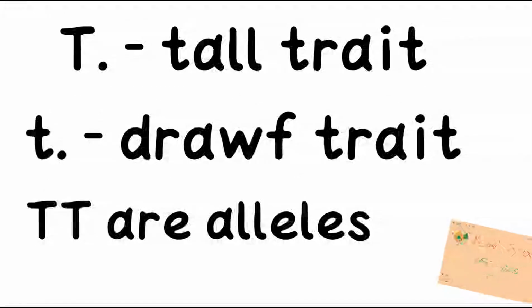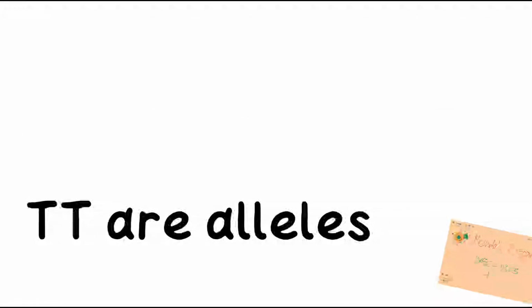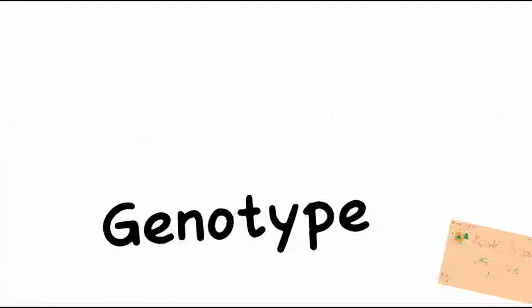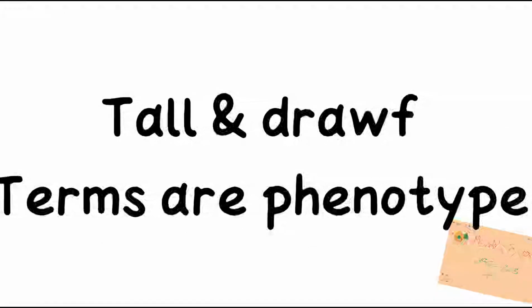Mendel also proposed that in true-breeding tall and dwarf pea varieties, the allele pair of the gene for height are capital T capital T and small t small t respectively. These are called identical or homozygous. Capital T and small t together are called the genotype of the plant, while the descriptive terms like tall and dwarf are the phenotype. So what would be the phenotype of a plant with genotype capital T small t? He found the phenotype of the F1 heterozygote, capital T small t, to be exactly like the capital T parent in appearance.